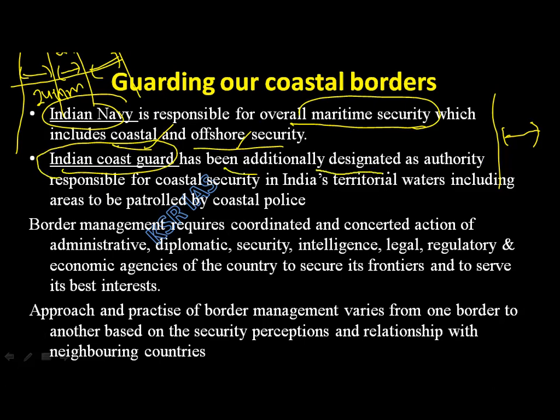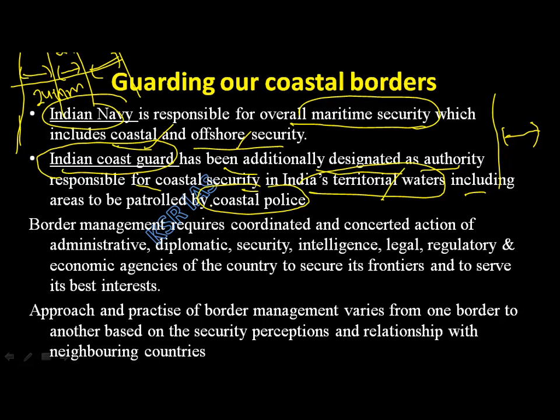The Indian Coast Guard has been additionally designated as the authority responsible for coastal security in India's territorial waters. This is what I have been saying. Territorial waters, very close to our borders, including areas to be patrolled by them. We have coastal police also. So there are three security setups: coastal police, ICG, the Indian Coast Guard, then comes the Navy. Three security layers. Somewhere if the Navy misses, at least they have to get caught by the Indian Coast Guard. If the Indian Coast Guard also misses, at least the coastal police has to catch them.